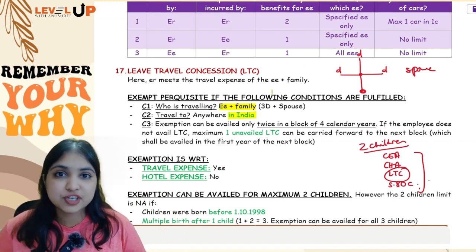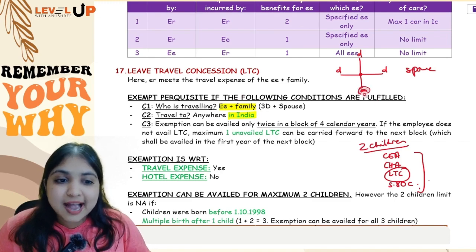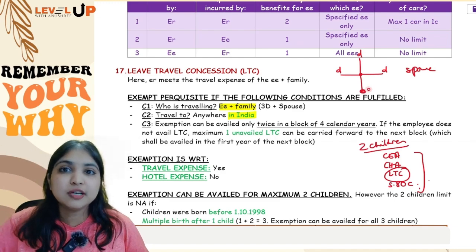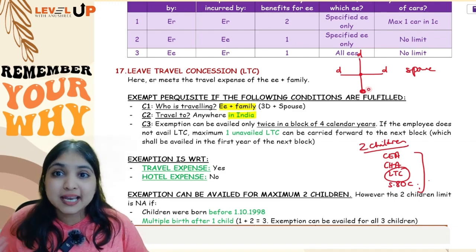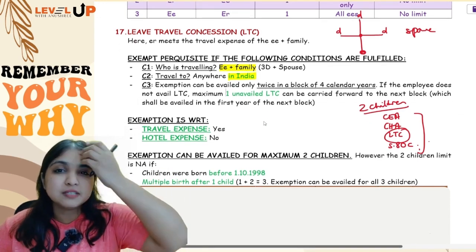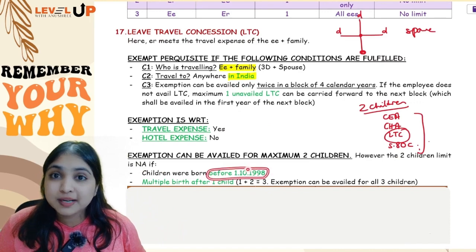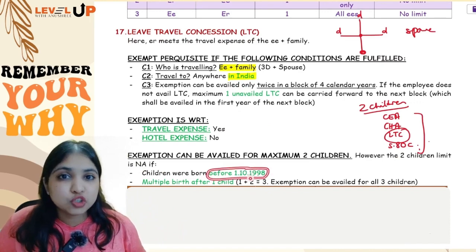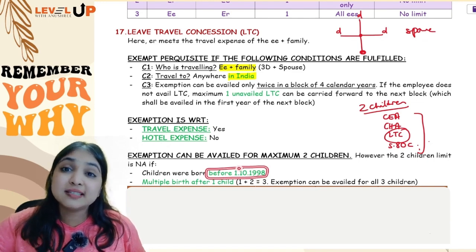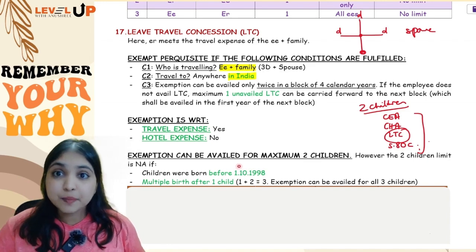Condition number 1, who is traveling? Employee along with his family is traveling. Now in family there is a catch that the exemption is only for up to 2 children. If there is more than 2 children, then for the remaining number of children, the LTC will be taxable. Okay. Now, but then about this 2 children point, there's one more thing which you have to remember, that if the children were born before 1st October 1998, we will not put this 2 children limit. If the children were born before 1st October 1998, the assessee can have any number of such children, the LTC will be fully exempt. Point number 1.